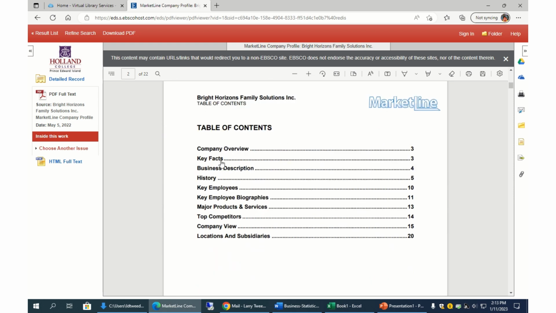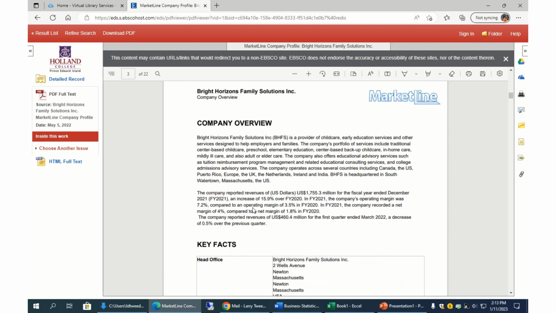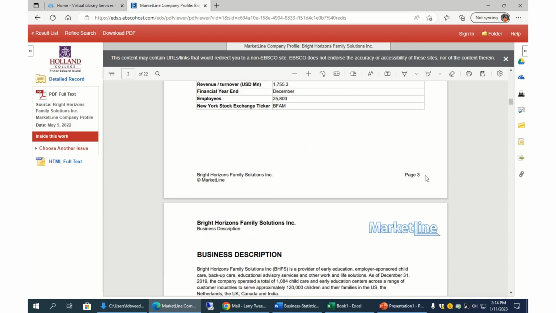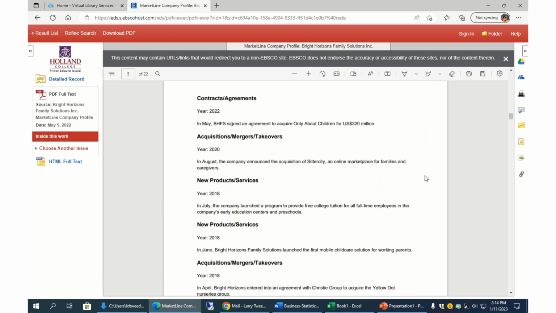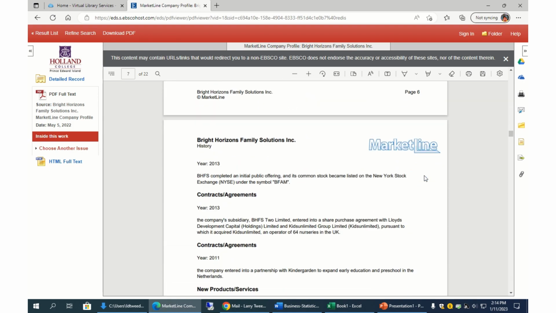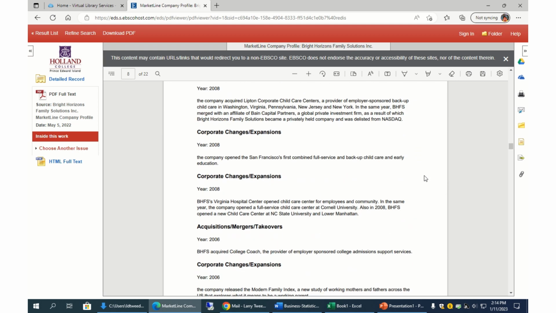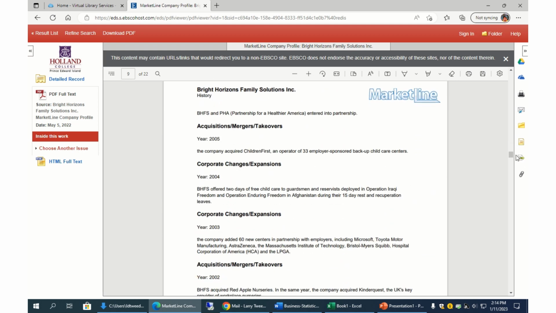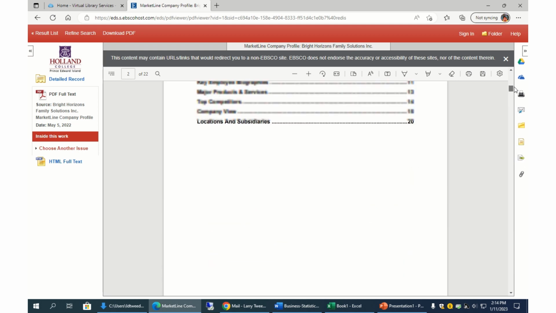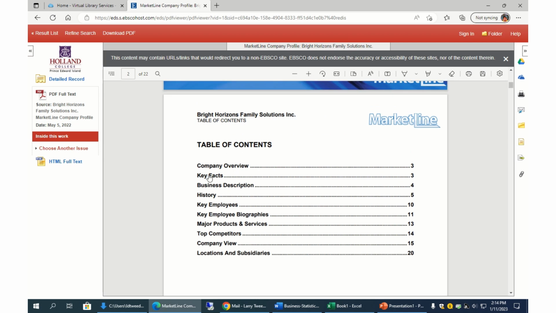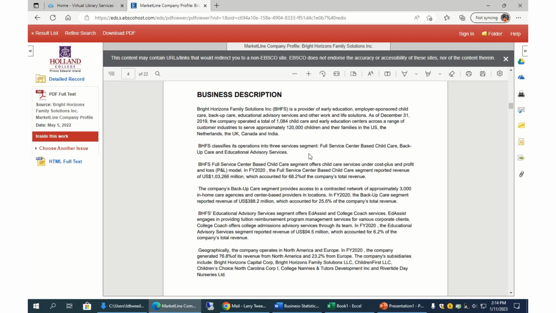You can see key facts for each business description. So if I scroll down for this, in this case it's Bright Horizons, which is kind of a daycare center, you can see the services they offer. If I keep scrolling down here, even towards the end, key facts, business description, we click on that. Full service child care, backup care, educational advisory.